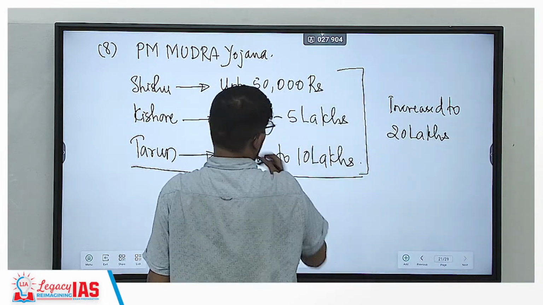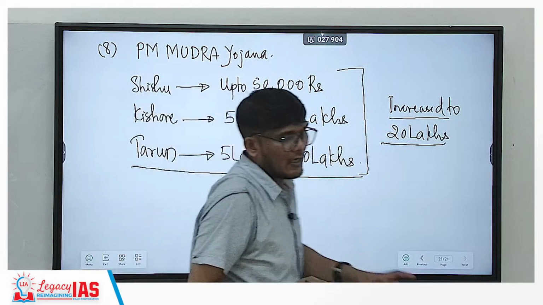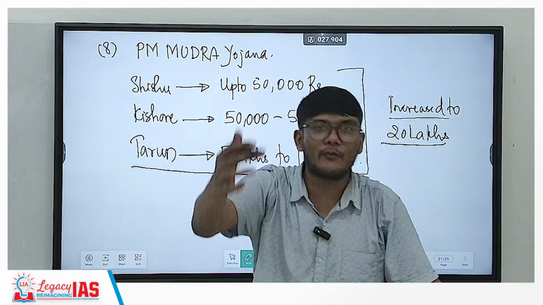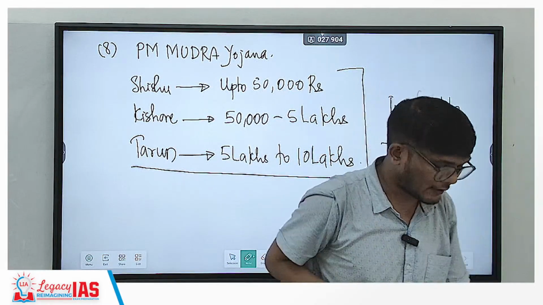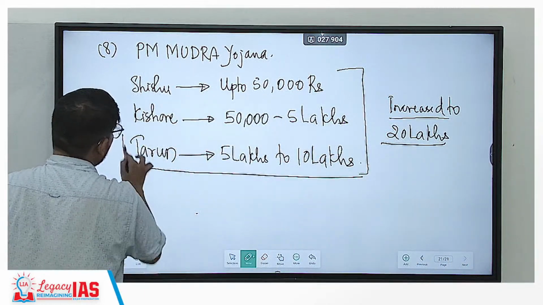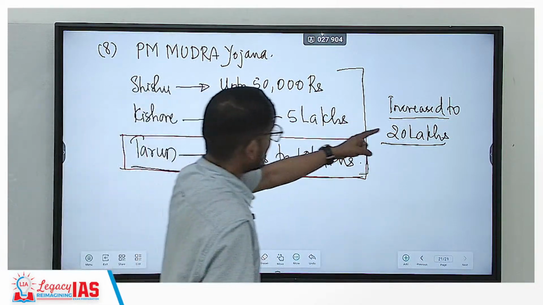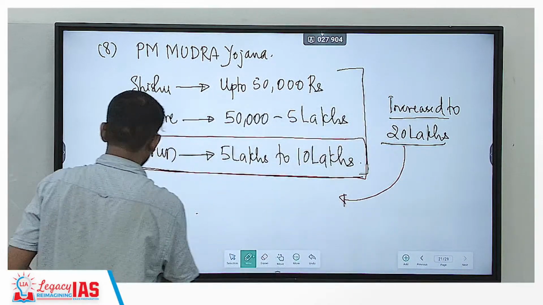Okay. Now, how did the limit increase? The limit increased to 20 lakhs, not for everyone. Everyone cannot go and, let's say, take a loan of the entire 20 lakhs. Then who is eligible for that? The people who are eligible are the ones who have repaid the Tarun loan which they had taken.